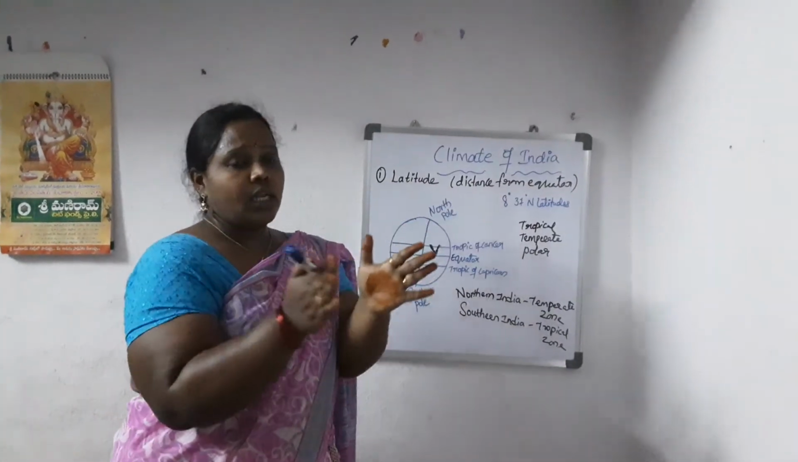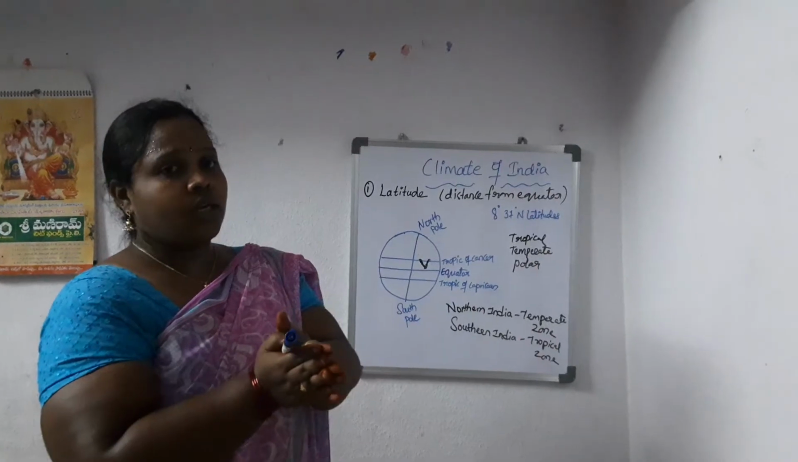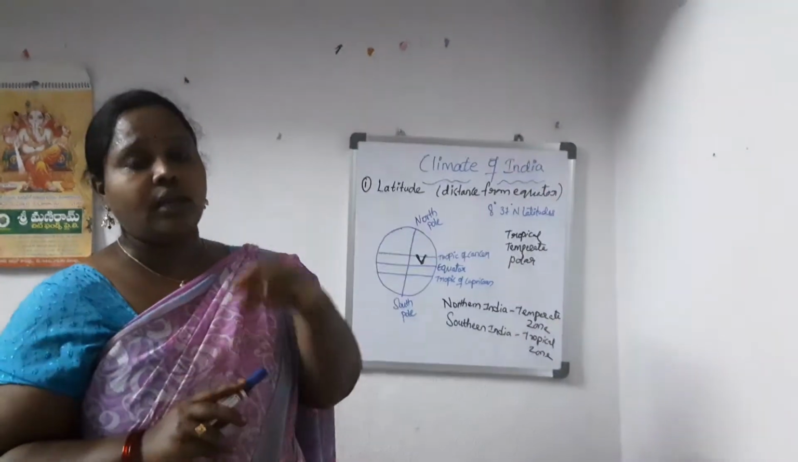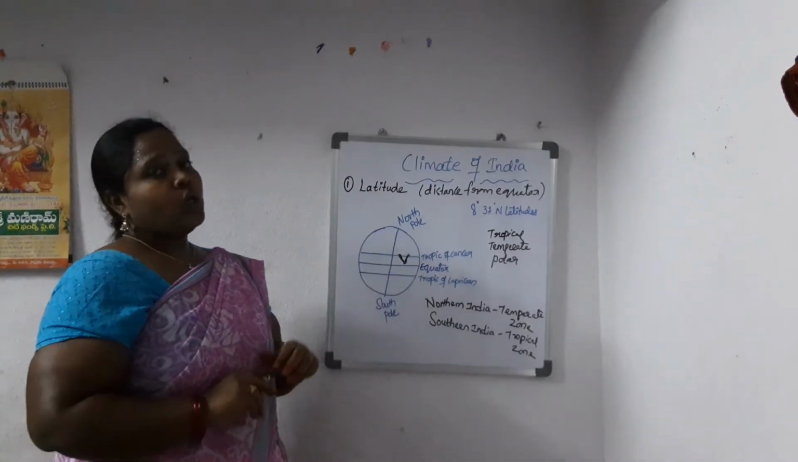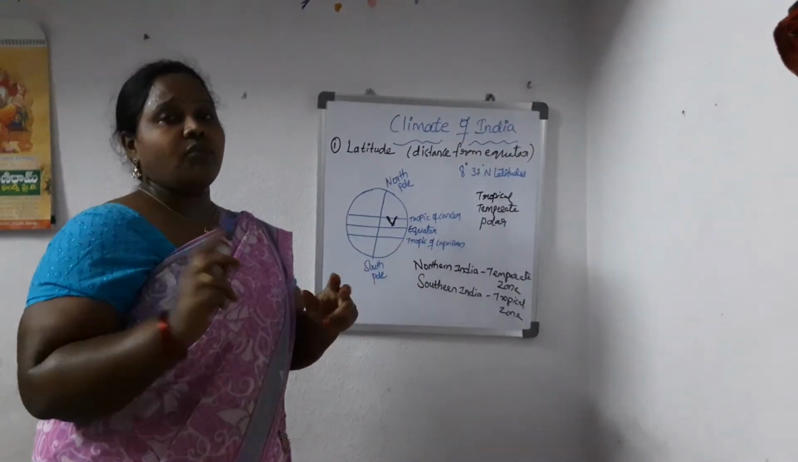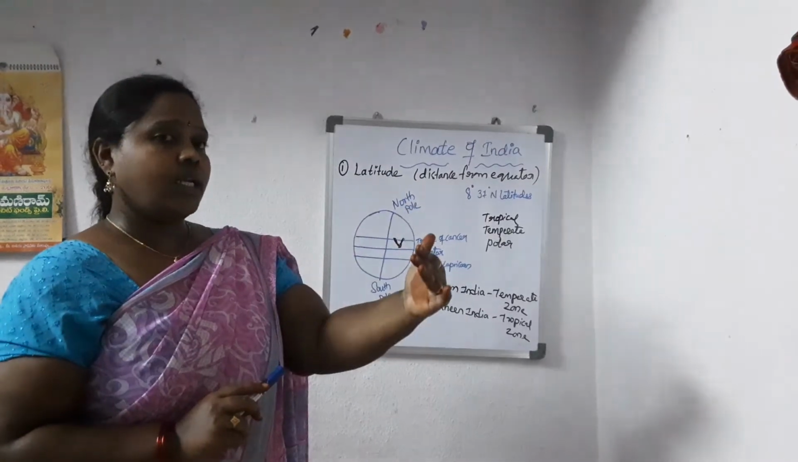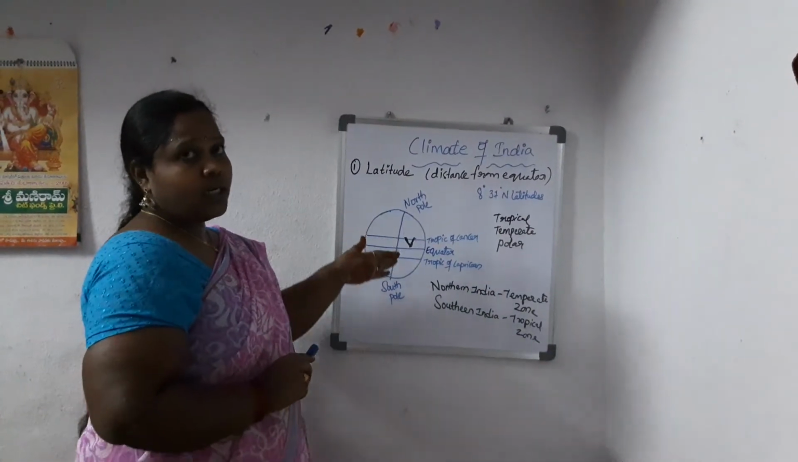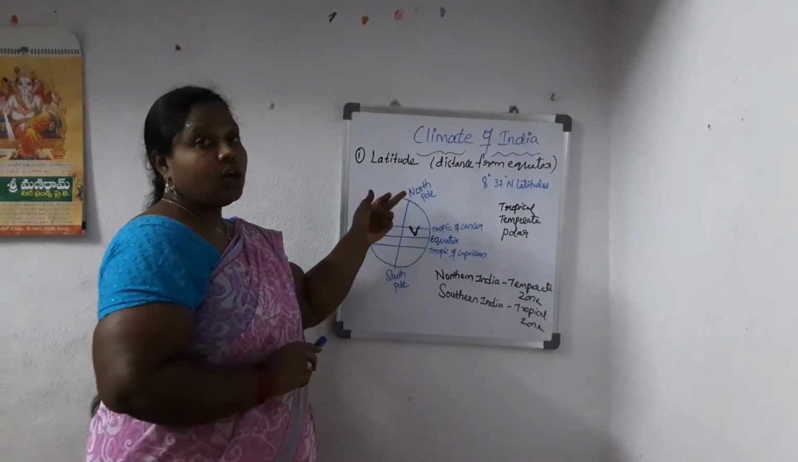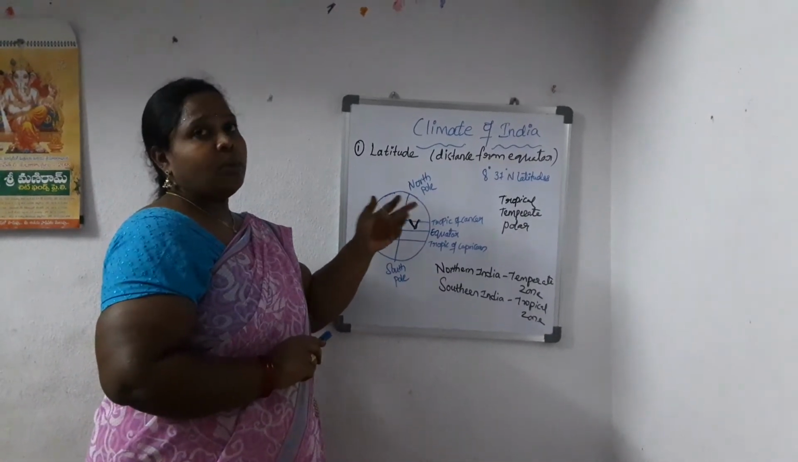The places that are close to equator will definitely receive high temperature and will be hot, and as we move away from equator towards the poles it will be cool. That is why we have two differences, northern India being cooler and southern India being hotter. The reason is that the southern part is located in the tropical zone, and the northern part is located in the temperate zone.